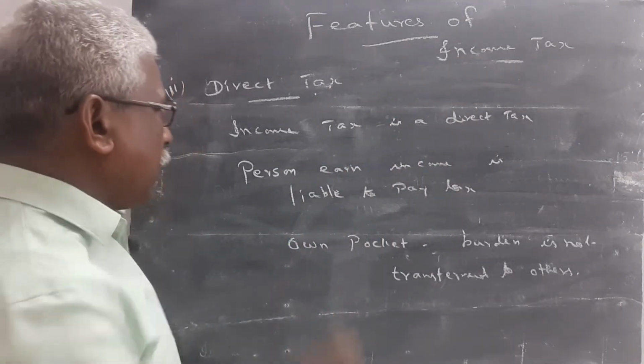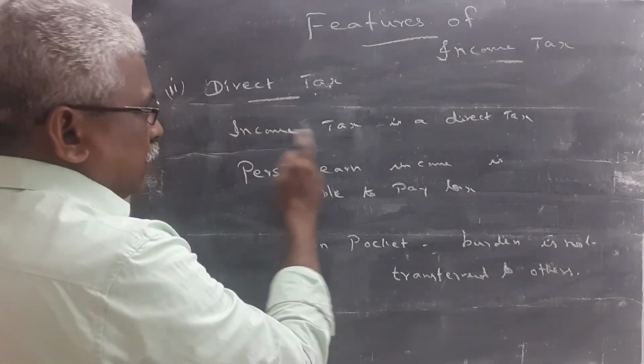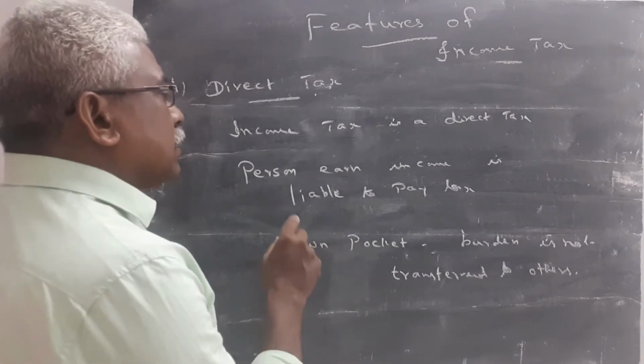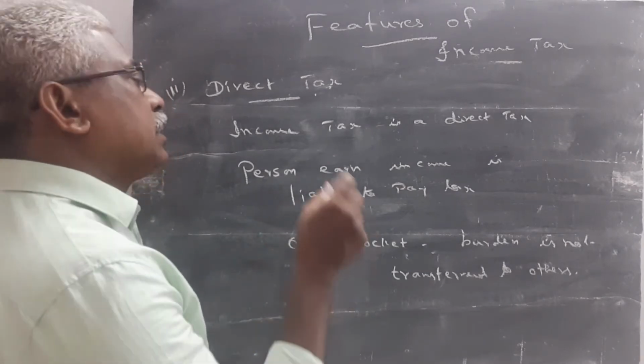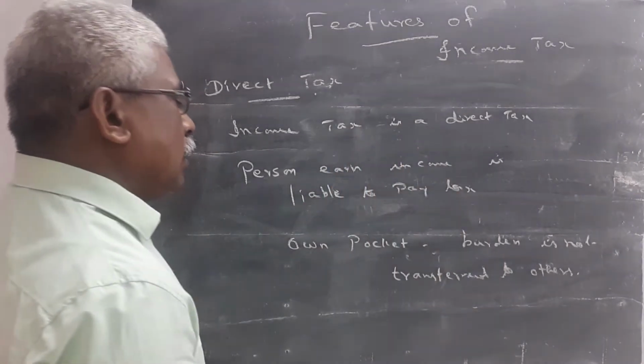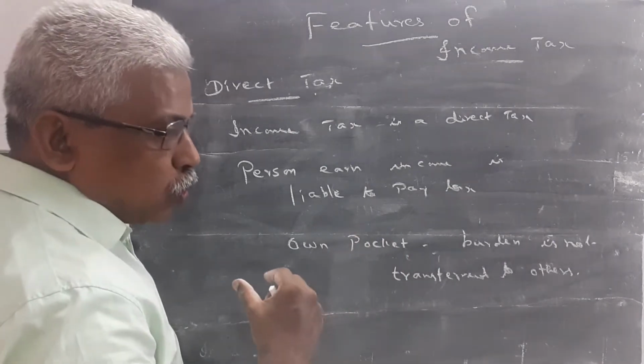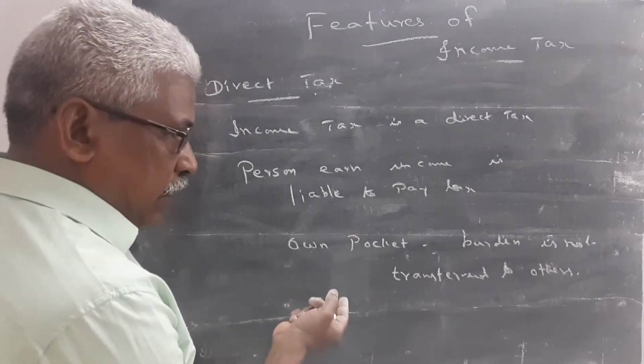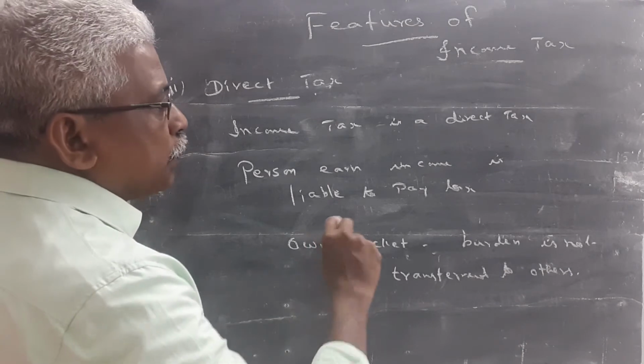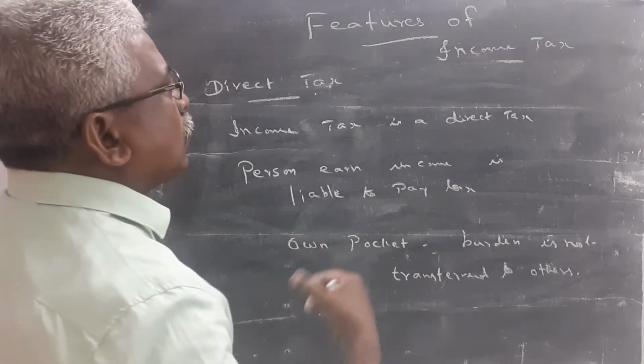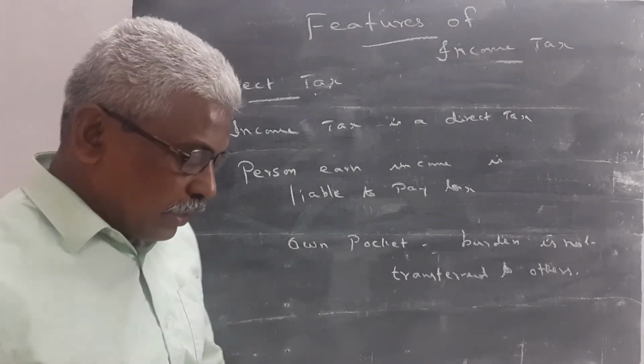Once again I explain, direct tax. Income tax is a direct tax. The person who earned income is liable to pay tax. He pays the tax from his own resources, from his own pocket. The income tax burden is not transferred to another person. That is point number 3.